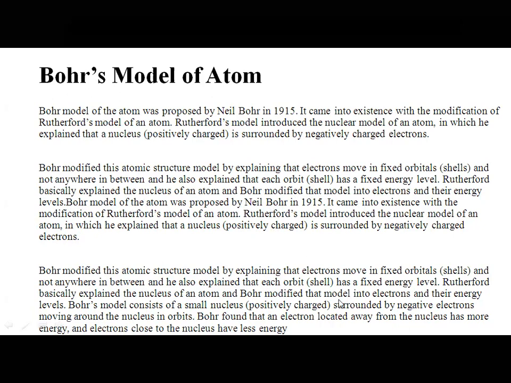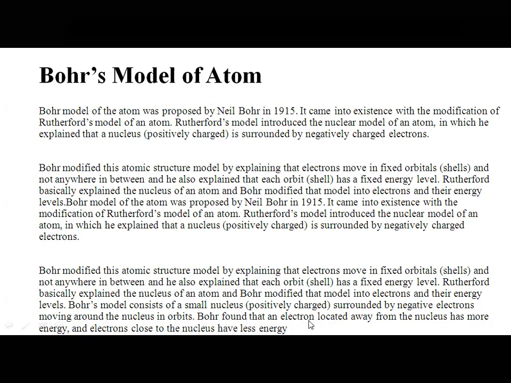So Rutherford basically explained the nucleus of an atom, and Bohr modified that model into electrons and their energy levels. Bohr's model consists of what? A small nucleus, which is positively charged, surrounded by negatively charged electrons moving around the nucleus in the orbits.